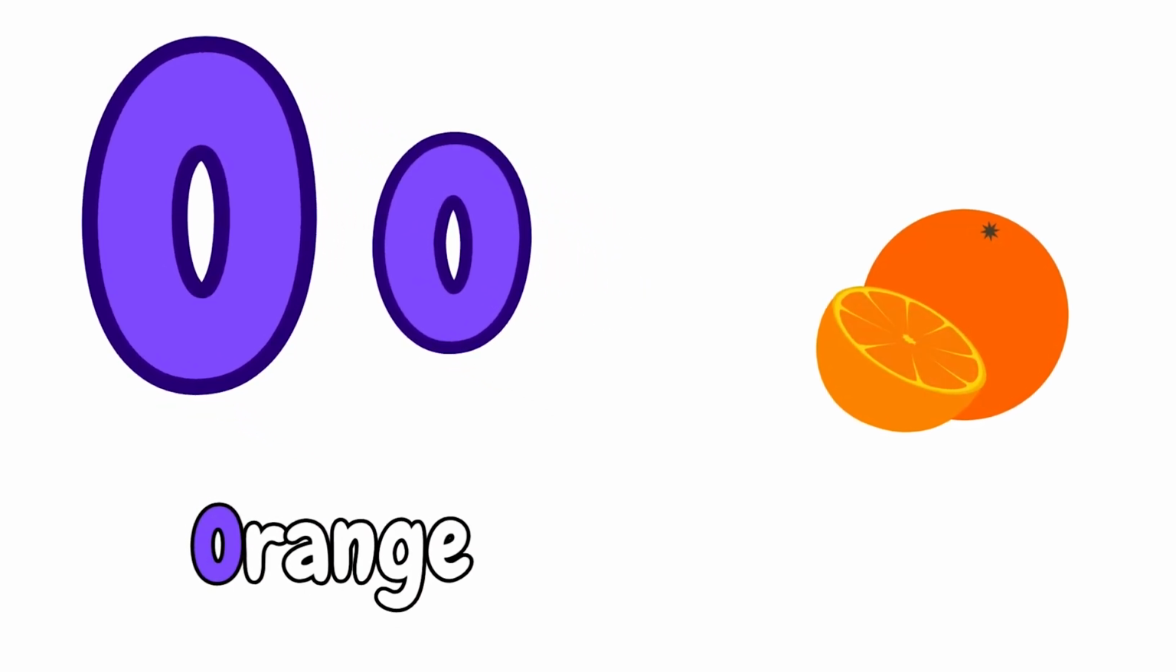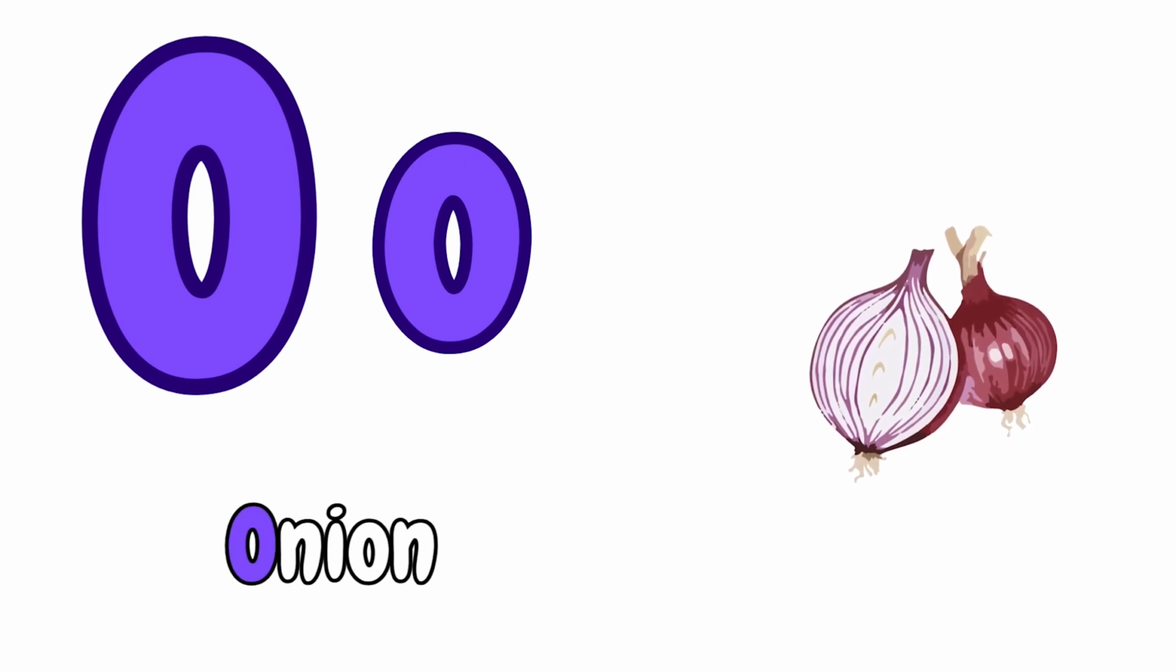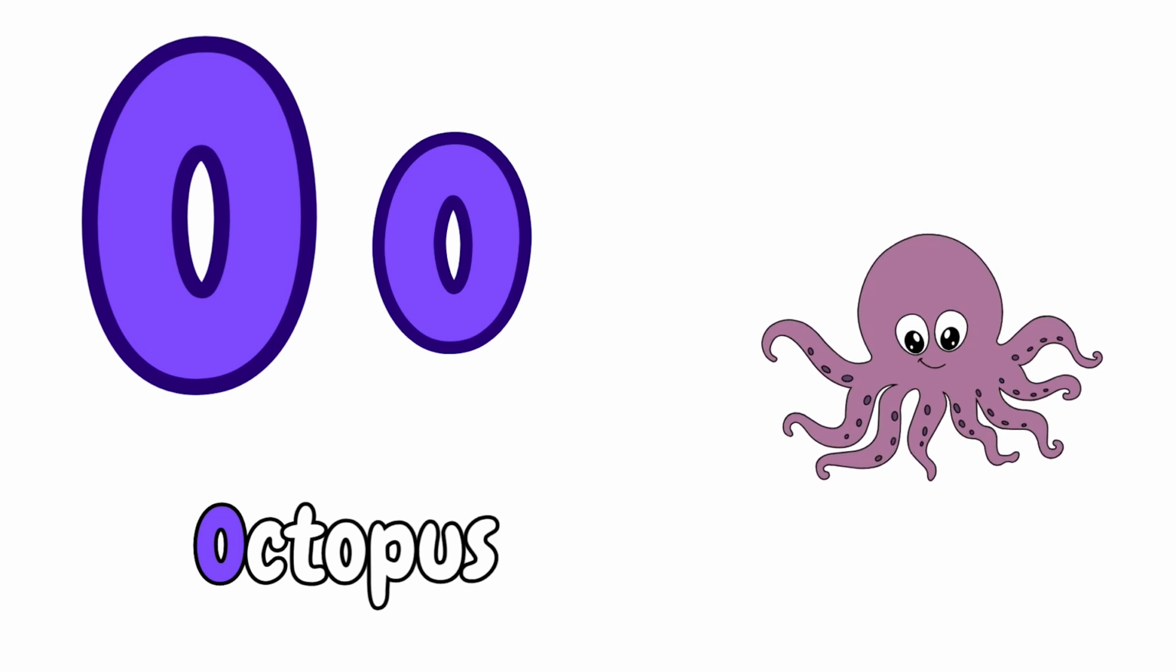Now, let's see which are all starts with alphabet O. O for Orange. O for Owl. O for Onion. O for Octopus. Can we say once again, kids?